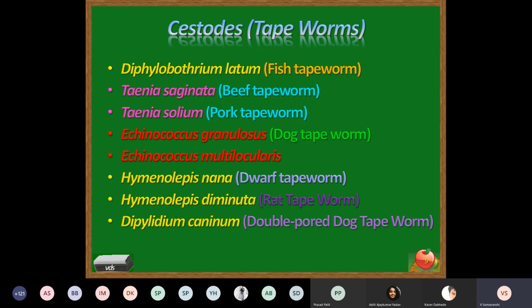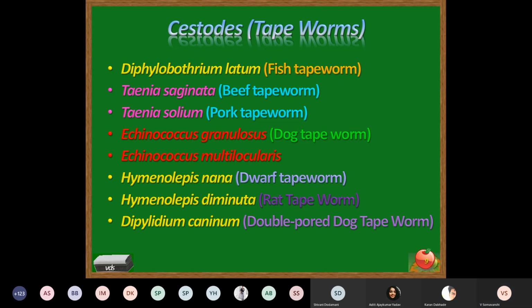Okay. Now these names are given according to the host in which these parasites infect, whether in the form of definitive host or intermediate host. But apart from man, the other host in which these parasites infect, on the basis of those animals, the tapeworm names are given.